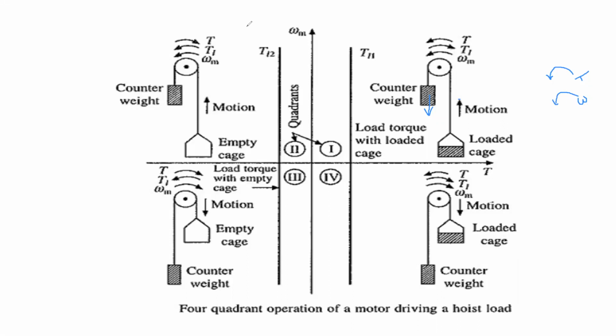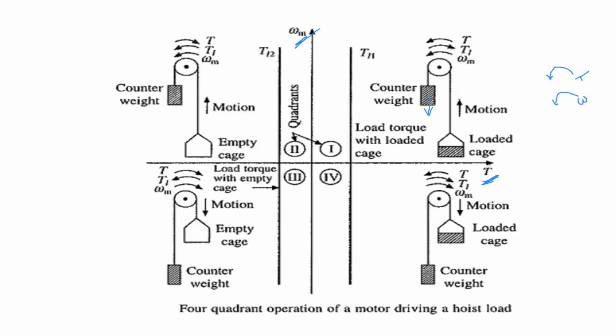Actually, whenever this work is going on, we can clearly say that your case is operating in quadrant 1. Quadrant 1 means in our 4 quadrants, the x-axis parameter is torque and the y-axis parameter is speed. In quadrant 1, what is happening to these two parameters? Torque and speed are positive or negative? Torque and speed are negative, madam.